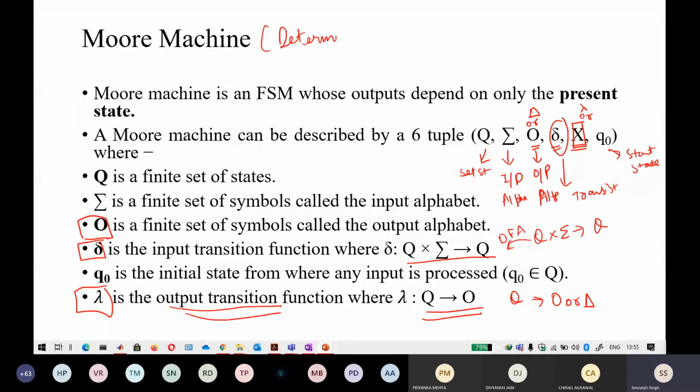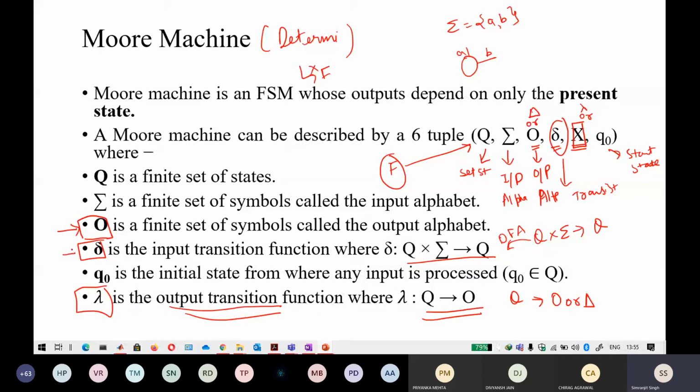So it means that if you are given an input alphabet of A and B, then on every state you have to check that A and B are defined due to this transition function. So keep that in mind. The Moore machine is deterministic. And another thing, in this no final state is a part of this tuple. Okay, so in Moore or Mealy machines there are no final states. Keep that in mind. I will tell you how to quickly identify that.